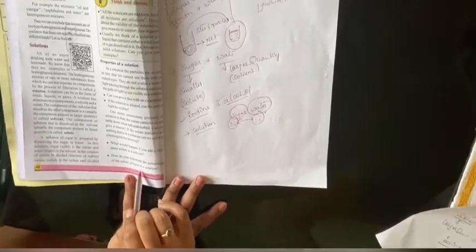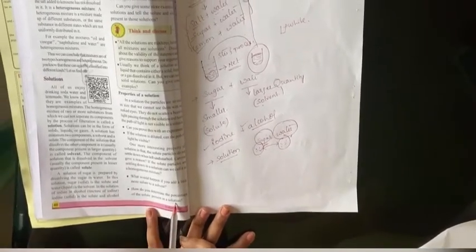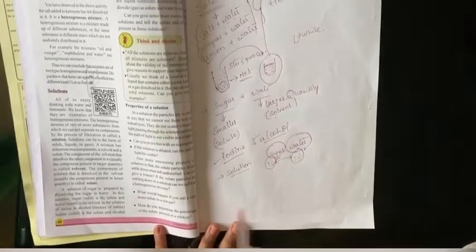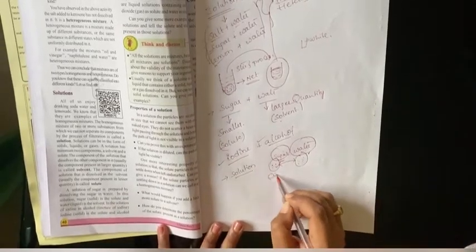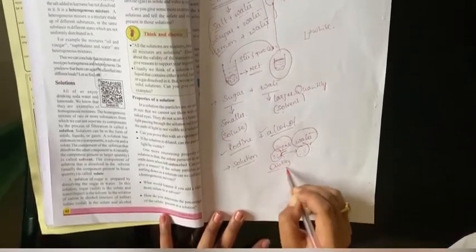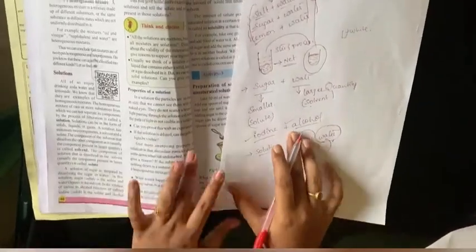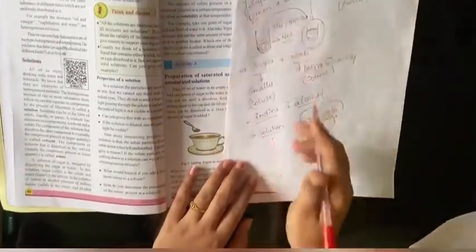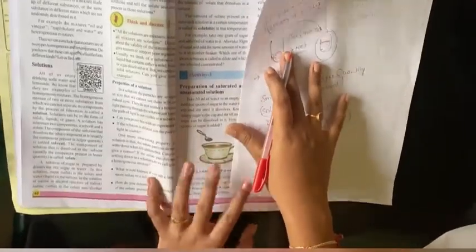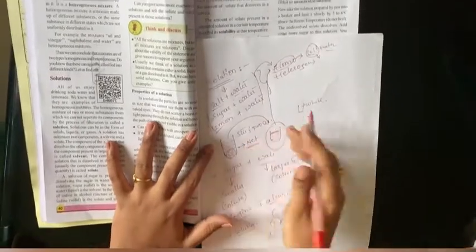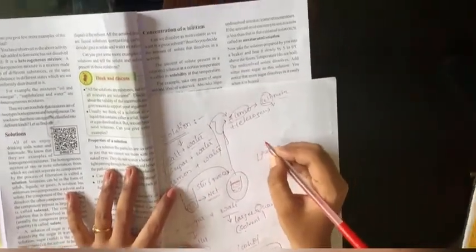How do we determine the percentage of solute present in the solution? How will we know the percentage of solute and the percentage of solvent? It is only based upon the quantity we have taken, either of the solute or the solvent. Now let us learn about the concentration of a solution. How will we know the concentration of a solution? It will be known by a small example.